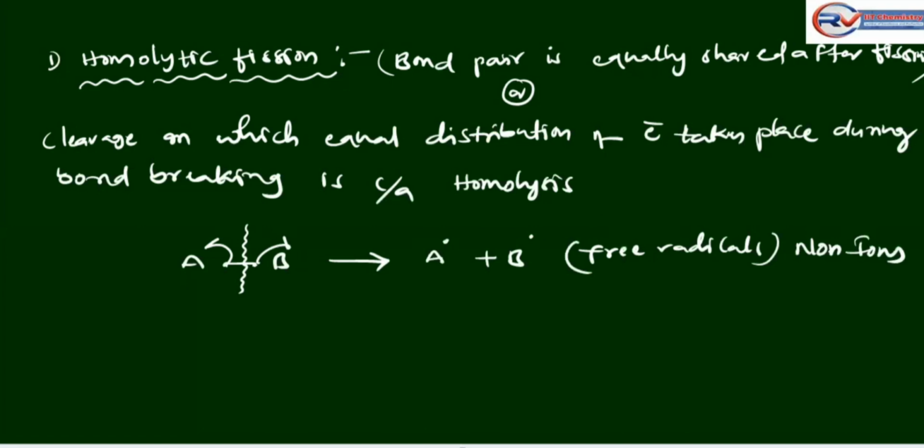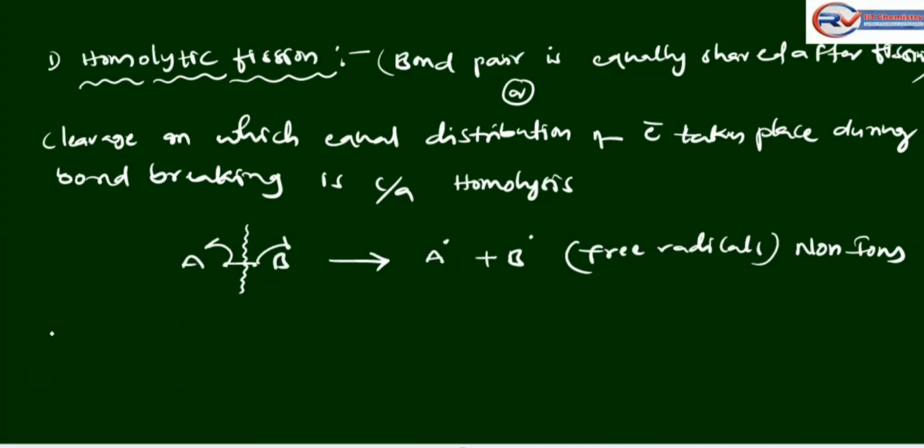Homolysis takes place in the gas phase or in non-polar solvents like carbon tetrachloride, benzene, and carbon disulfide.